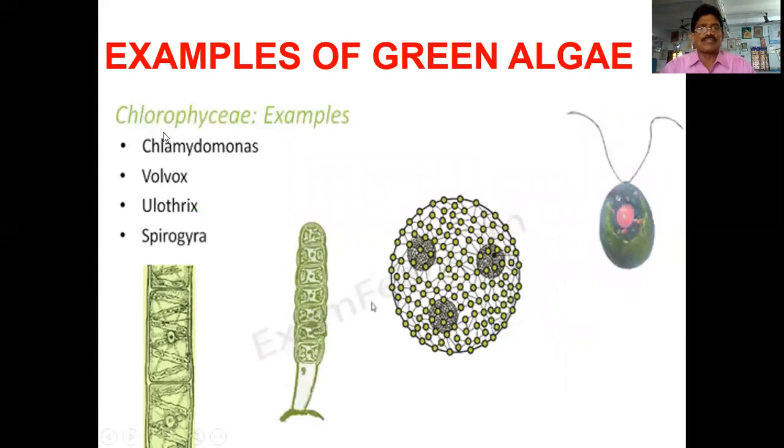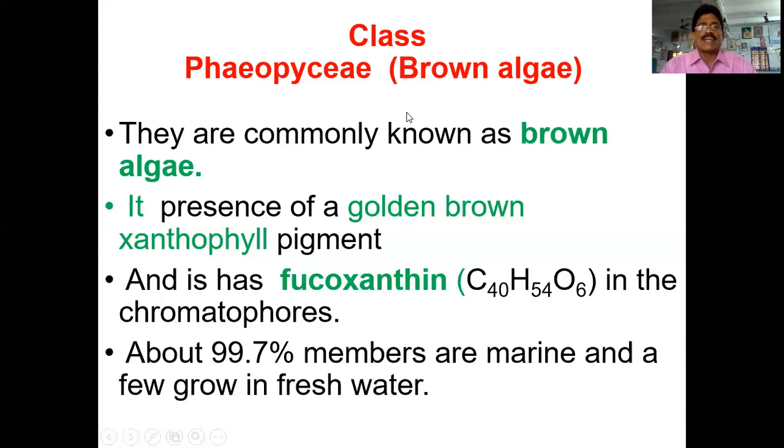So these are the asexual reproduction. Next, you see the examples of green algae: Chlorophyceae, Volvox, Ulothrix, and Spirogyra. These are very good examples of green algae.